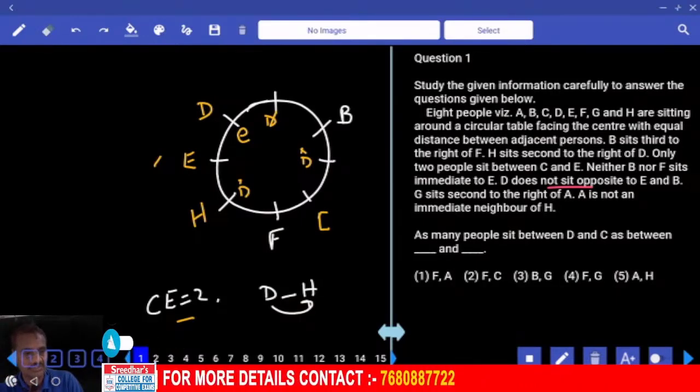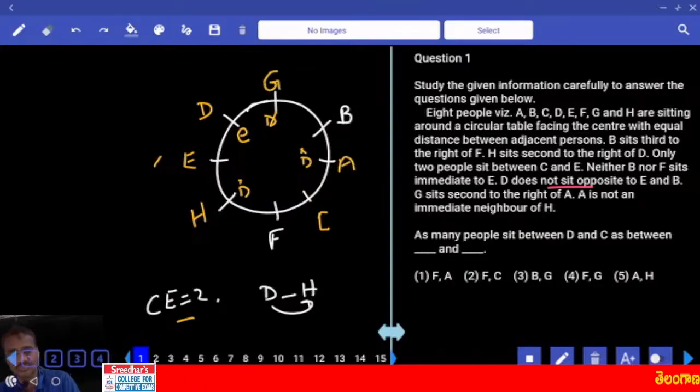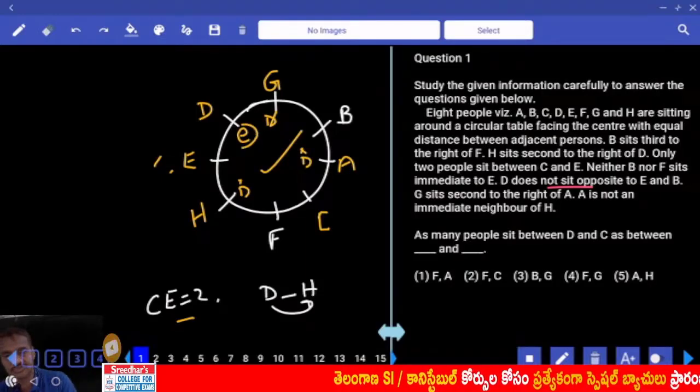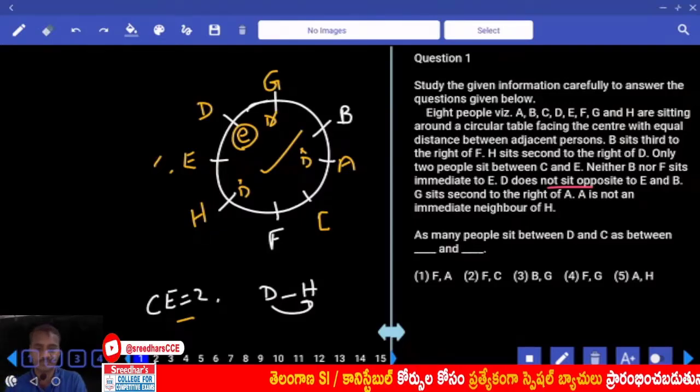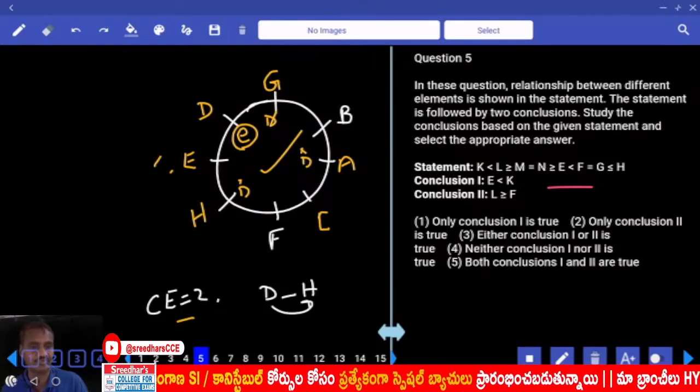The next one, G sits second to the right of A. As G is seated second to the right of A, what is the only possibility we have? G is here. A is not an immediate neighbor of H. This is a valid arrangement. Then what is the assumption we have taken? E at this place, it is valid. If it were invalid, then we would start E from another place. Now this is about set number 1, question numbers 1 to 4.